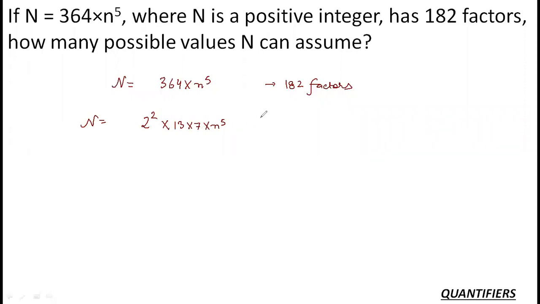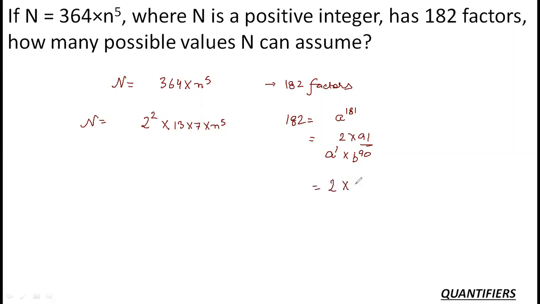Now, how many factors do I need? I need 182 factors. In order to get 182 factors, what are the various possibilities? The number could be of the type a raised to the power 181, where a is a prime number, which is certainly not the case here because there are at least three prime numbers. One case is 2 into 91, where the number would be of the type a raised to the power 1 into b raised to the power 90, where a and b are prime numbers. Again, I need at least three prime numbers, right? So I'll split it further.